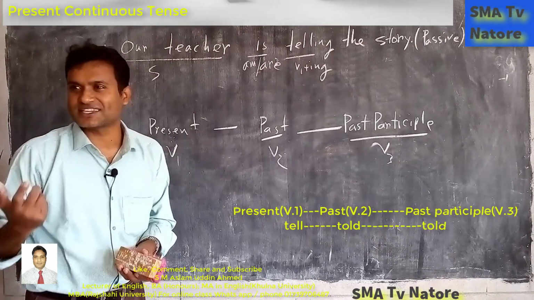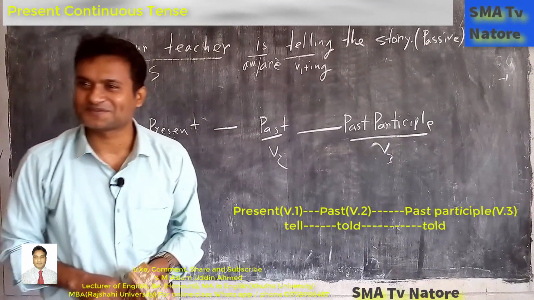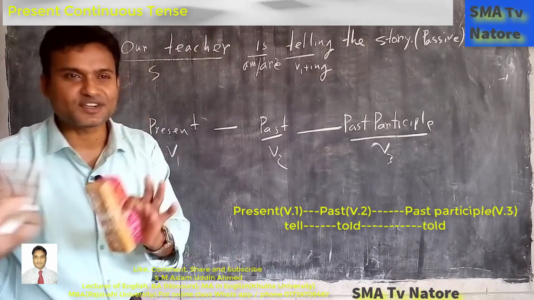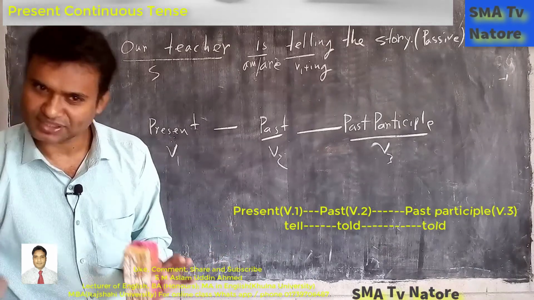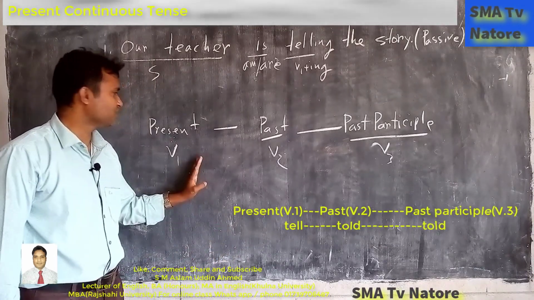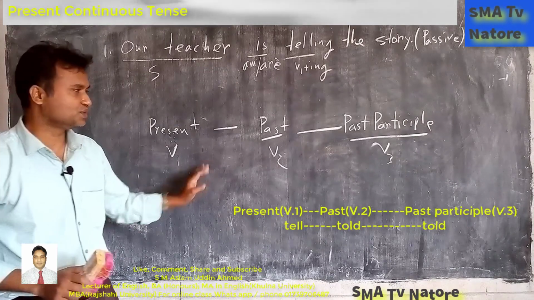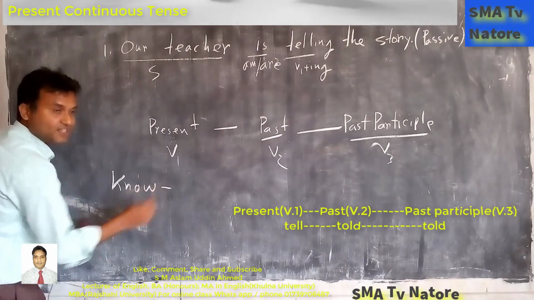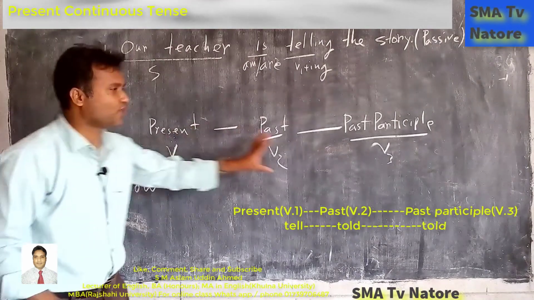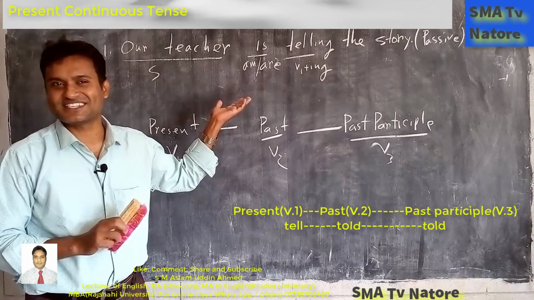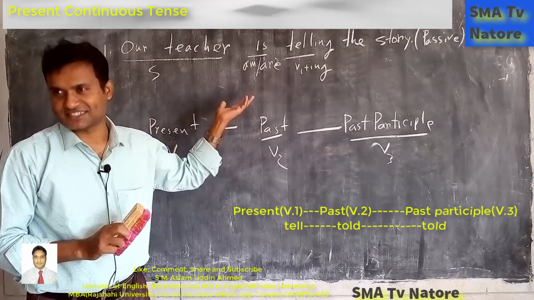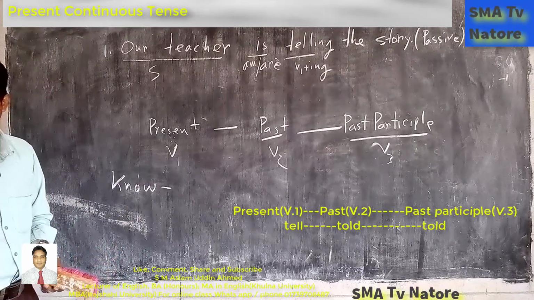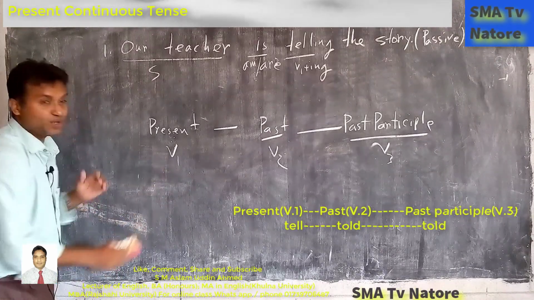For example, I am asking, what is your name? My name is Falguni. Okay, so if I don't ask the question, she cannot give me the answer. You understand? So if you don't know, do you know what is the meaning of no? You're right. If you don't know these forms, you cannot make this sentence. You cannot give the answer. I am trying to explain in very simple language. So you have to know.